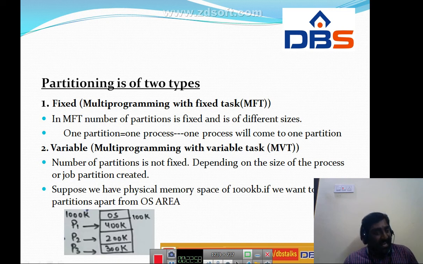Suppose we have a physical memory space of 1000 KB in total. If we want 3 partitions apart from the OS, the OS is 100.